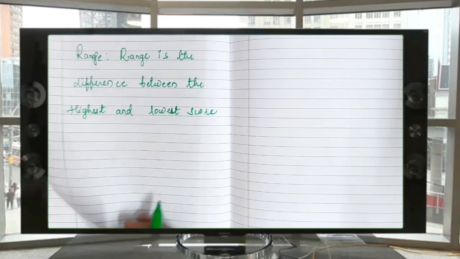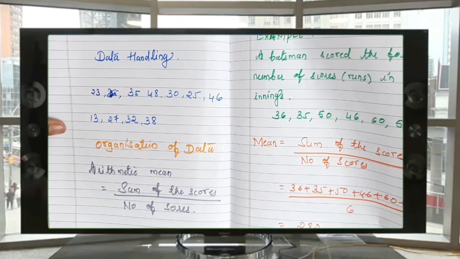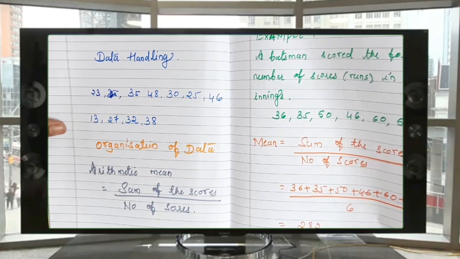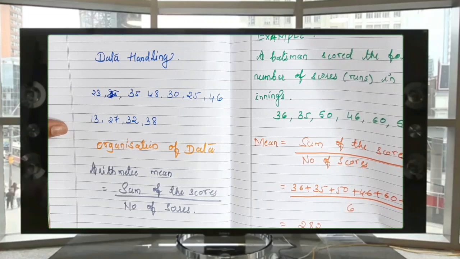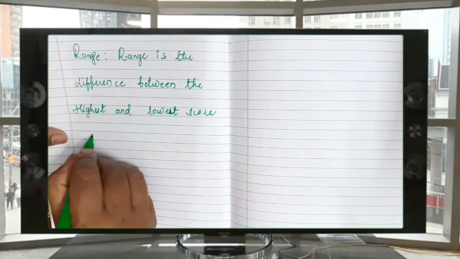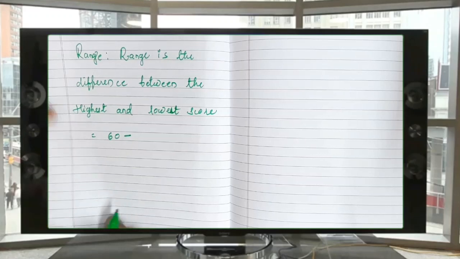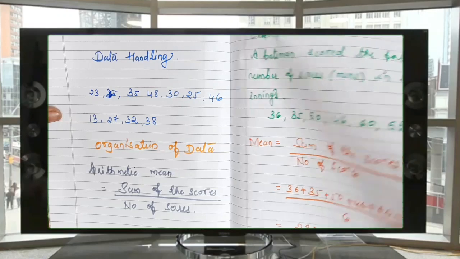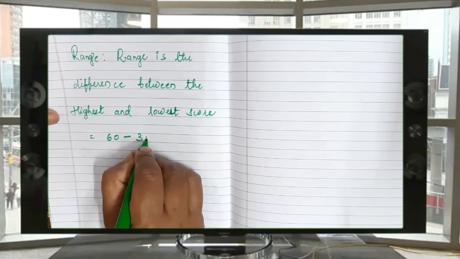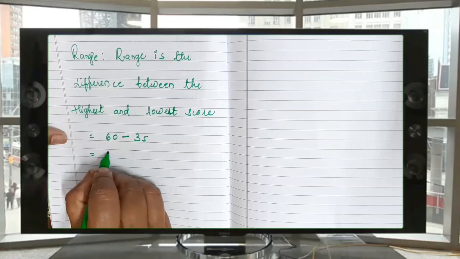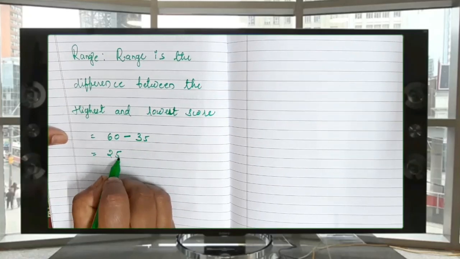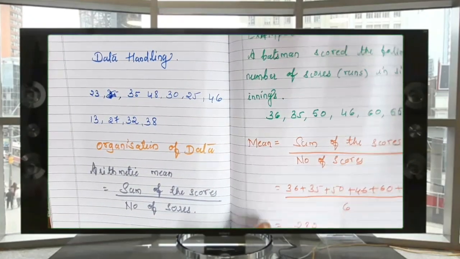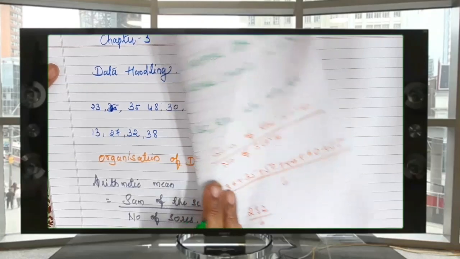Suppose in the previous example we will see. In the previous example, see 36, 35, 50, 46, 60, 55. In this, which is the highest score? Yes, 60 is the highest score. And which is the lowest score in the previous example? 36, 35, 50. 35 is the lowest score. Now just you find out what is the answer here. 25. 25 is the range of the previous example. Okay. This is the method of finding the range.